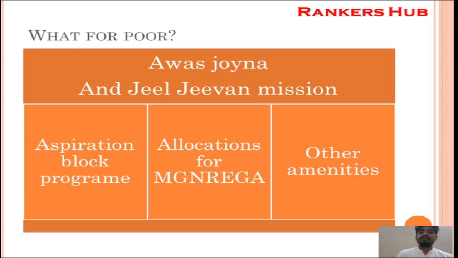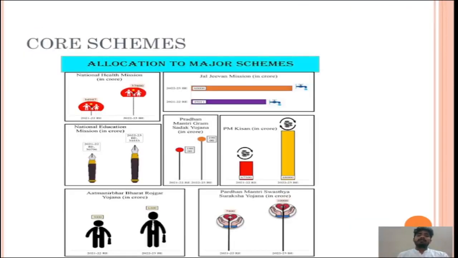Next, National Jal Jeevan Mission. The purpose of this National Jal Jeevan Mission is to provide tap water connectivity up to the last mile, which is most important. And what are the core schemes for the poor? First is National Health Mission. They have increased the allocation from 3497 crores to 3,37,3788 lakh crores. This is the allocation that has been done.